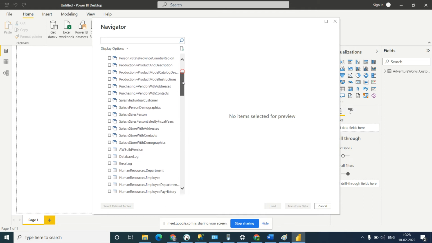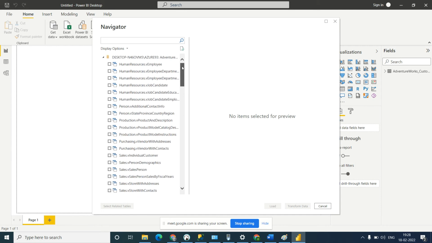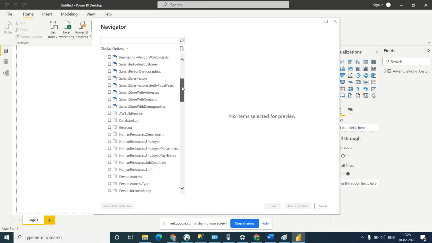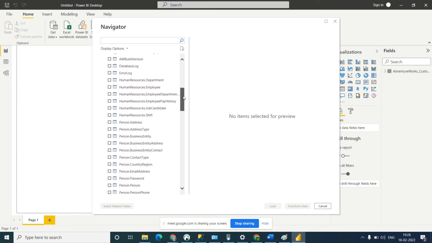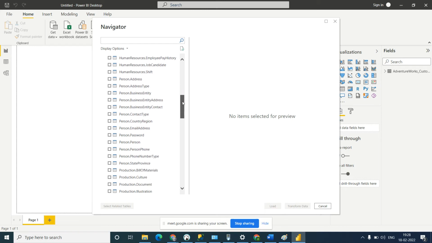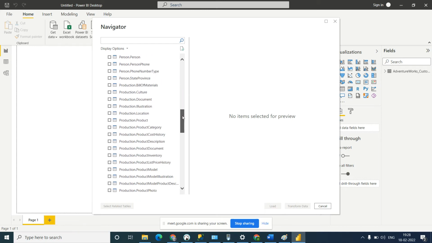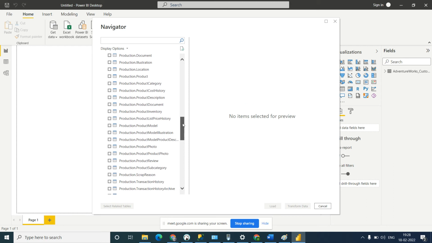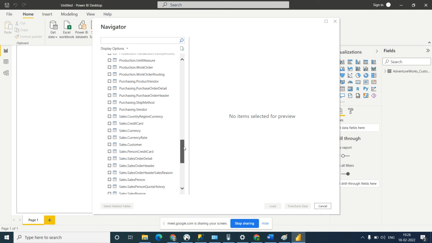So which table should I use? I want a customer table and some employee table. Okay, where is the employee table? There is a human resource employee. Okay, human resource we have it.